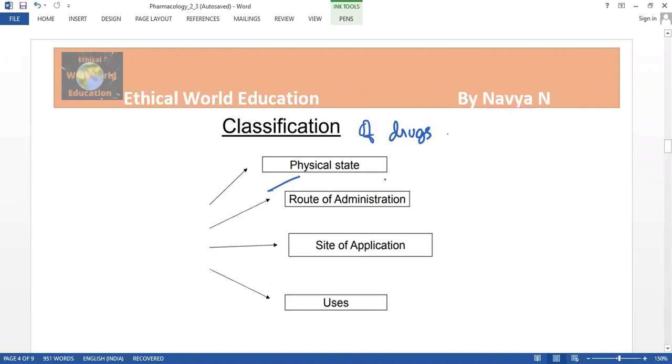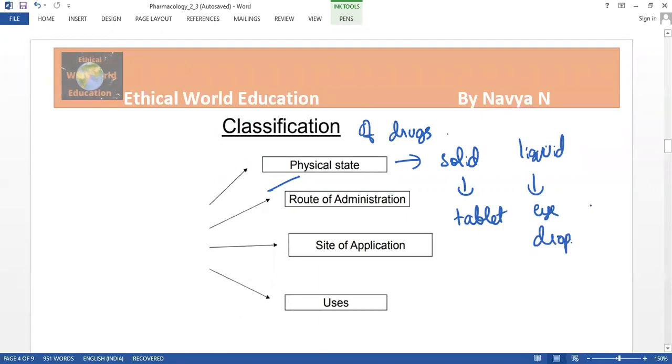Physical state in the sense we can say: solid, that is a tablet; liquid, in the sense of any eye drop or solution kind of thing; and semi-solid, creams and ointments. From these it has been categorized.